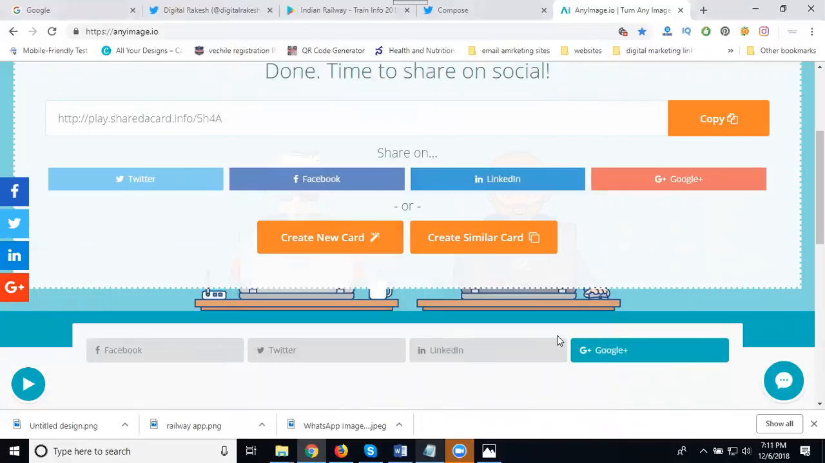So this is how you can promote your apps on your social network. The option is anyimage.io. This has three conditions: your own title and description, a large image, and generating a strong backlink for your mobile app.